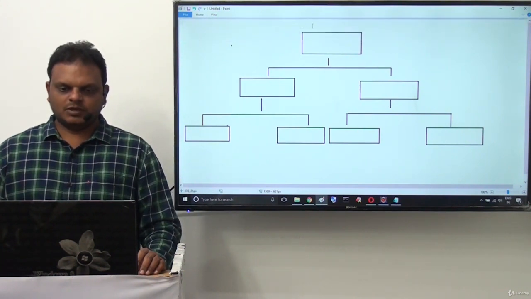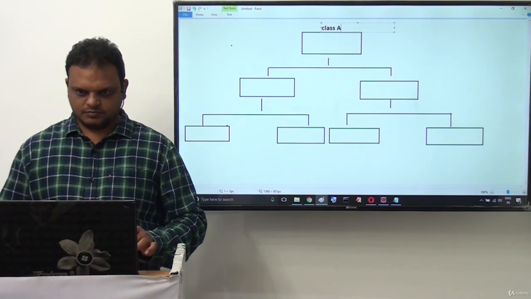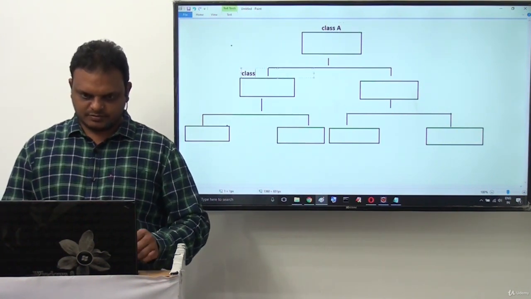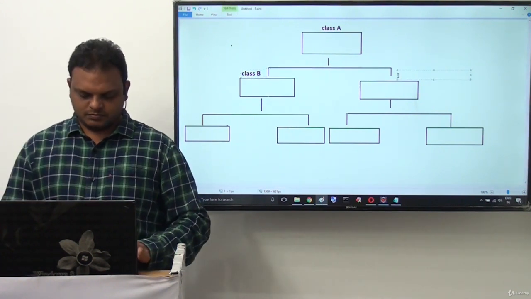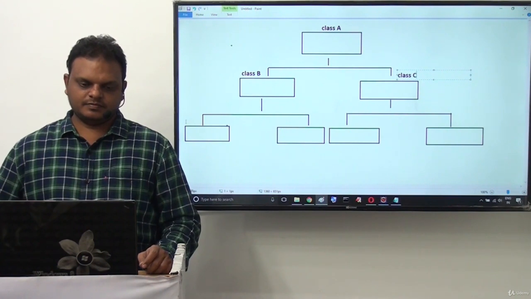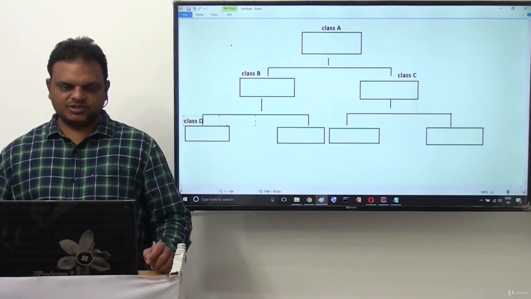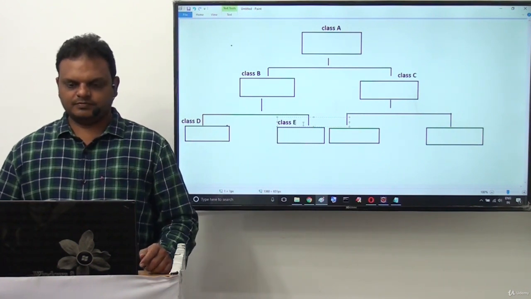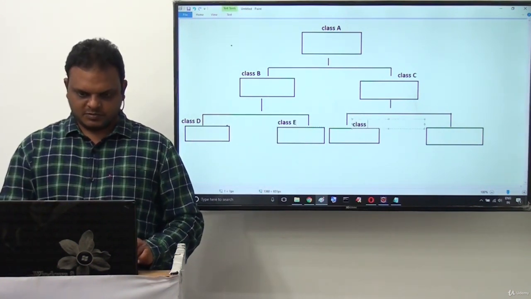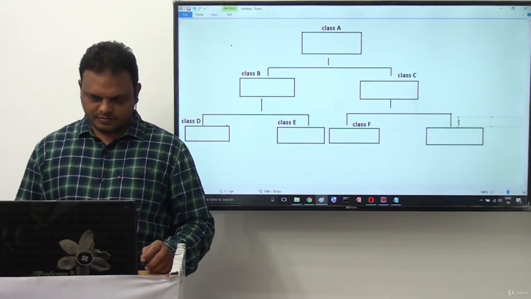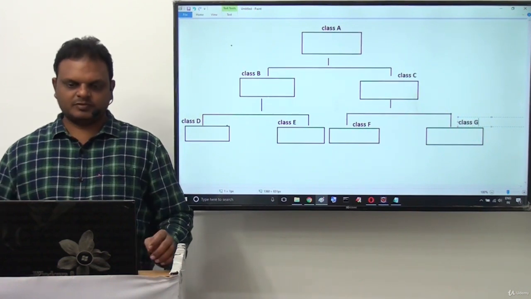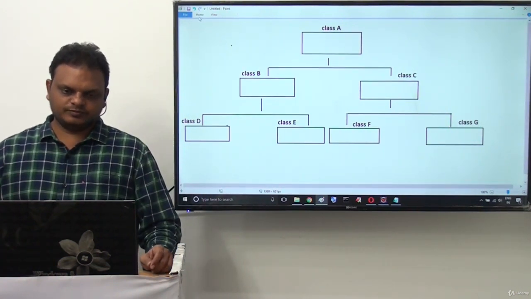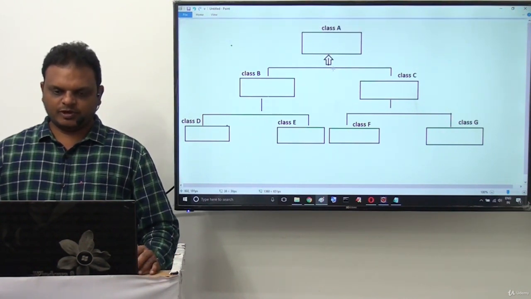Now I want to say this is class A and this is class B, this is class C, class D, class E, class F, class G. Relationships: if you observe now, here we need to provide an upward arrow, and here also one arrow, and here also one arrow.